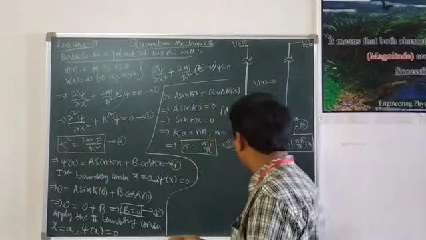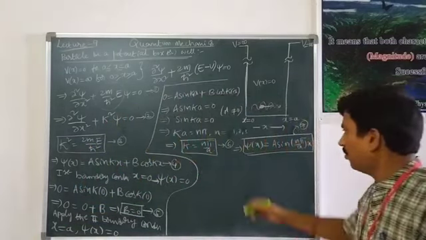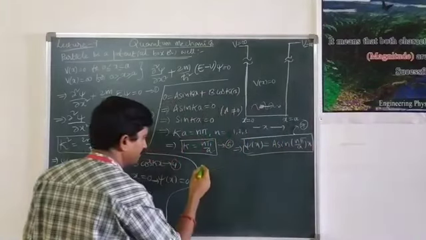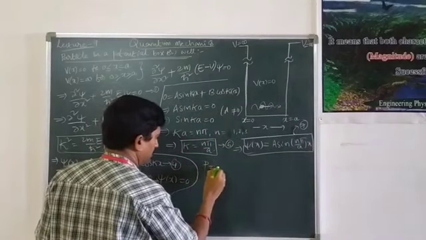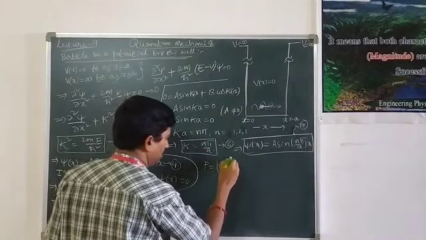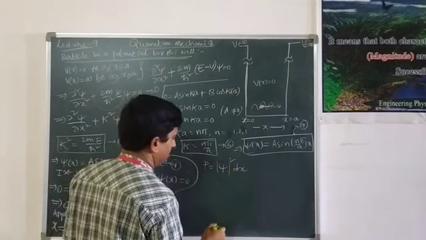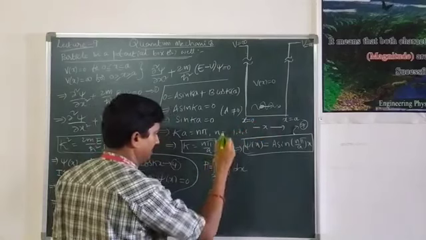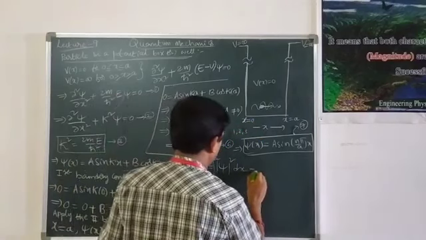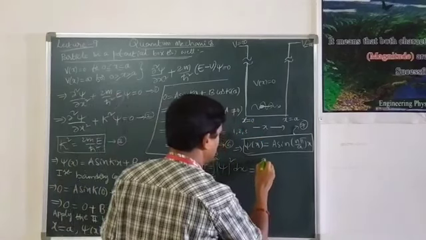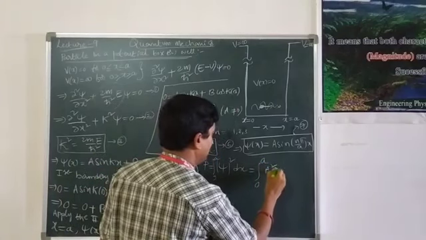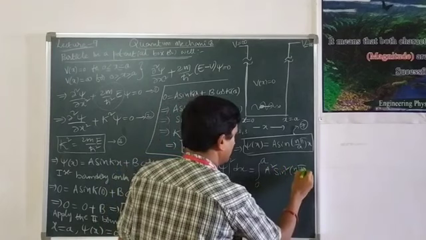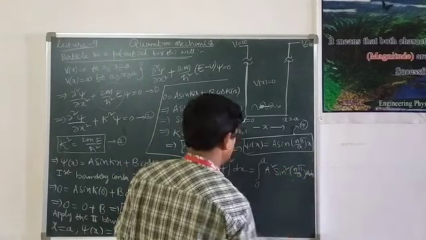In order to find the arbitrary constant a, let us apply the normalization condition. That is, we know that p equal to integral of modulus of psi square dx. The limits are integration over 0 to a. Now substitute the values: integration over 0 to a of a square sin square n pi by a x into dx.